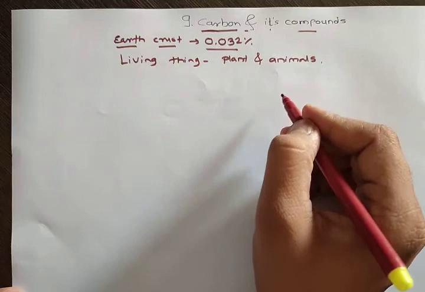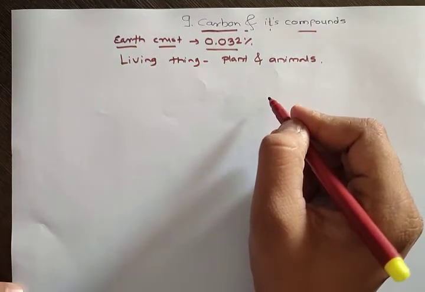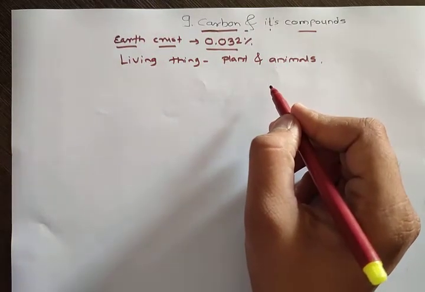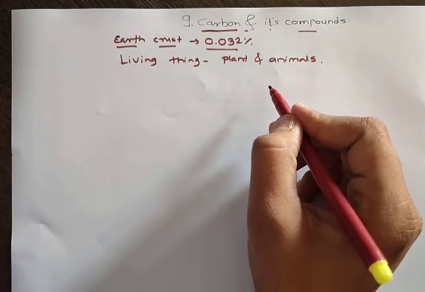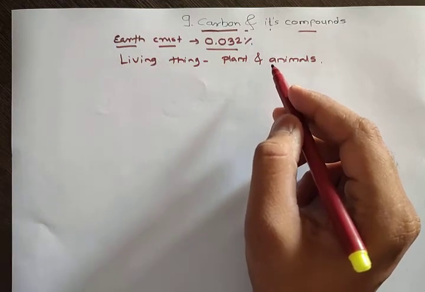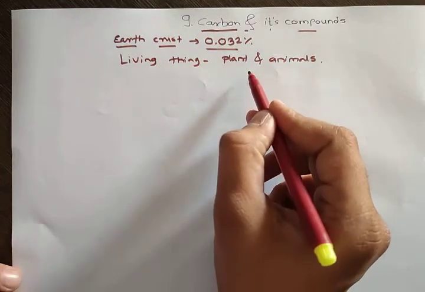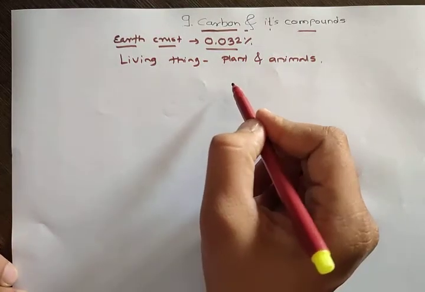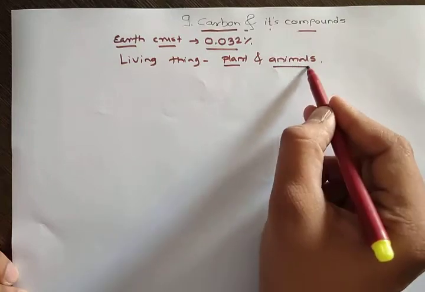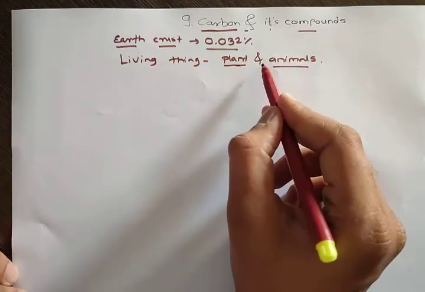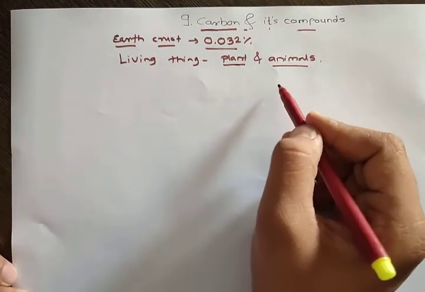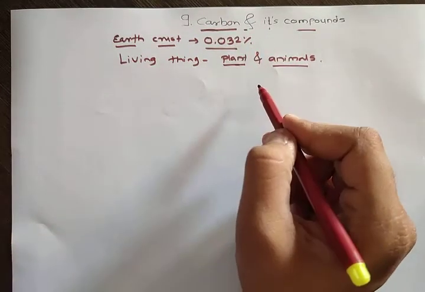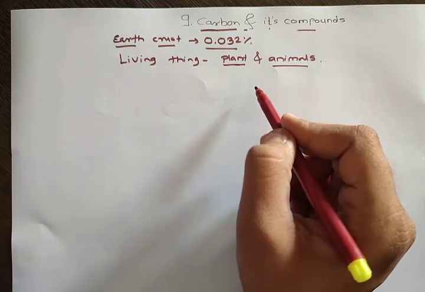Now this carbon has very vast uses. So in this chapter we will study the different forms of carbon, then we will study their properties and their uses. So this is a very important chapter. Now why is it important? Because carbon is a very important constituent of plants and animals. We don't have to study the constituents of plants and animals in this topic, but we will study only the various forms of carbon.